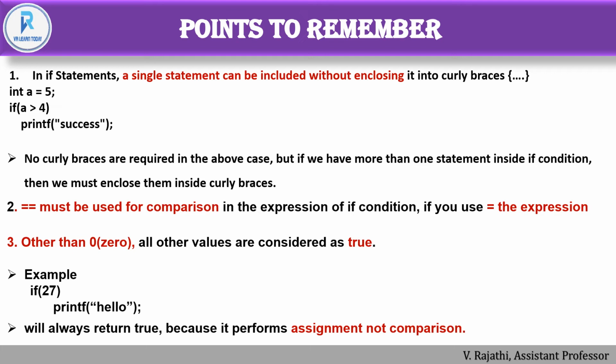And next, anything other than 0: the expression in the if condition is considered true. If you directly give any value without checking a condition, like if 27, it is considered true. Anything other than 0 is considered true, so automatically the printf will be executed.